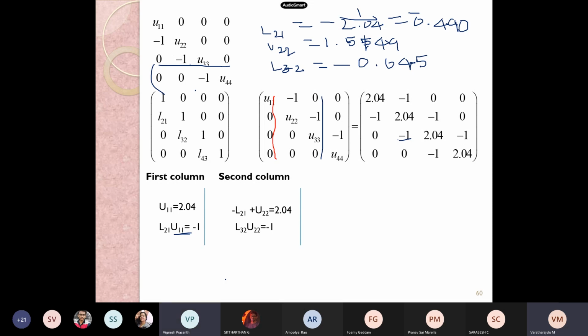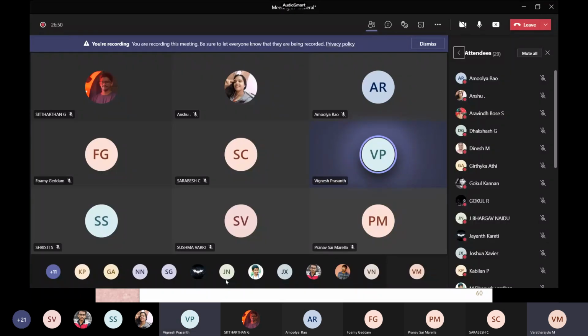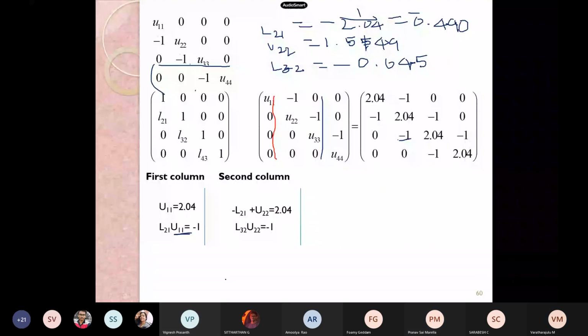Now concerning that, very good. I think Pranav found the answers. Or Prasant, who found the corrections? Sir, Vignesh, sir. Vignesh, very good. Very good. That is what is essential.